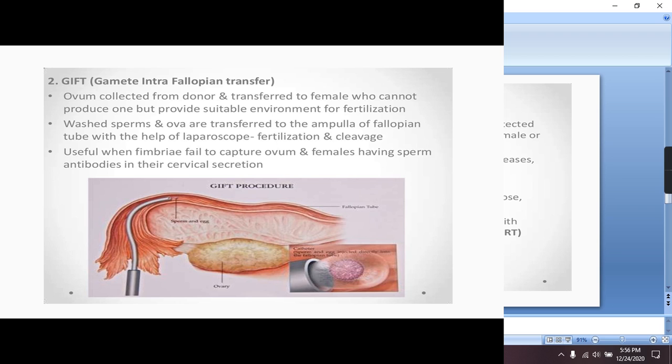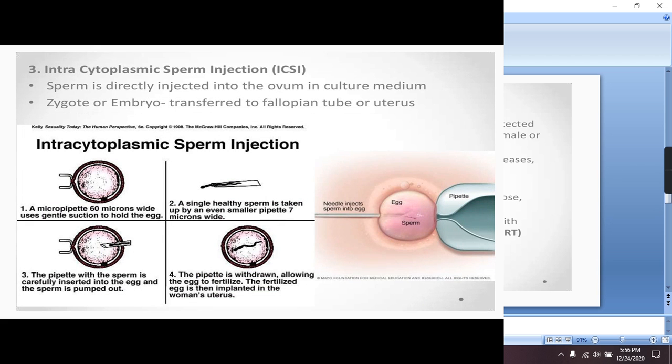Now moving further, the second technique is GIFT, known as gamete intrafallopian transfer. In this method, the ovum is collected from a donor and transferred to a female who cannot produce one but can provide a suitable environment for fertilization. Then sperms and ovum are transferred to the ampulla of the fallopian tube, and further cleavage takes place. It is useful when the fimbriae fail to capture the ovum and when the female has sperm antibodies in her cervical secretion.